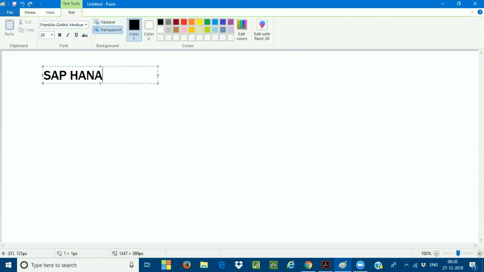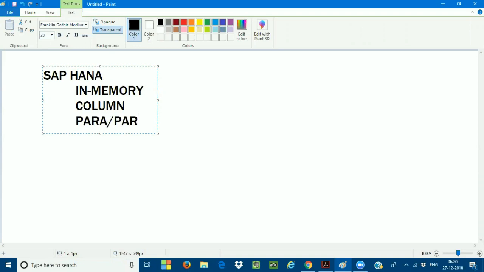In this SAP HANA database, we discussed about in-memory database, and we also discussed about columnar storage, and we discussed about what is parallelization and partitioning. These are the various aspects we have discussed about SAP HANA, the concept of SAP HANA.